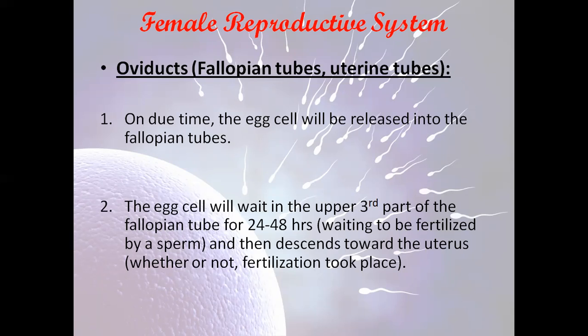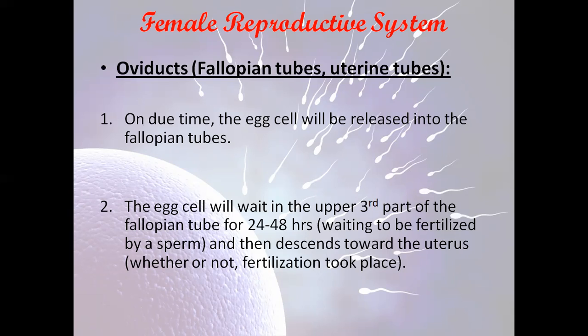They are called the fallopian tube, or they have another name. They are called the uterine tube. When the egg is due, it will be released into the fallopian tube. When we have an egg cell released, it will stay in the fallopian tube.